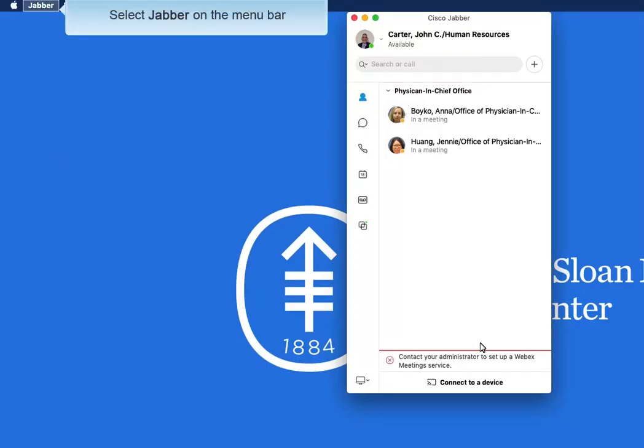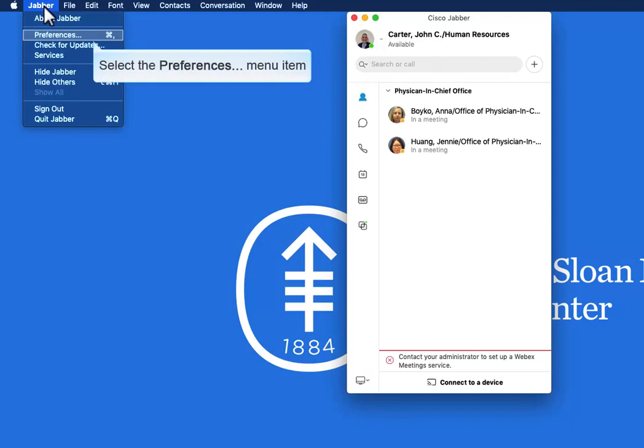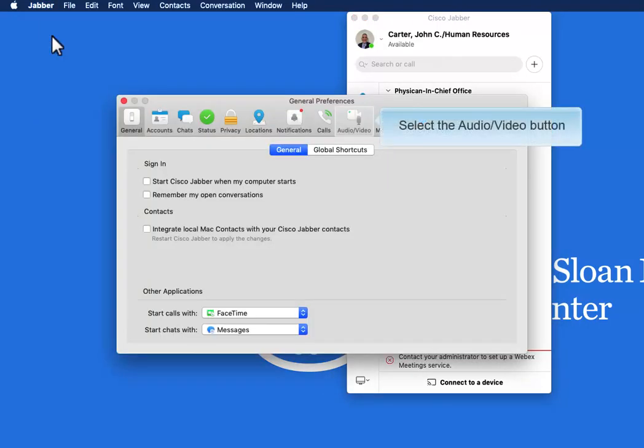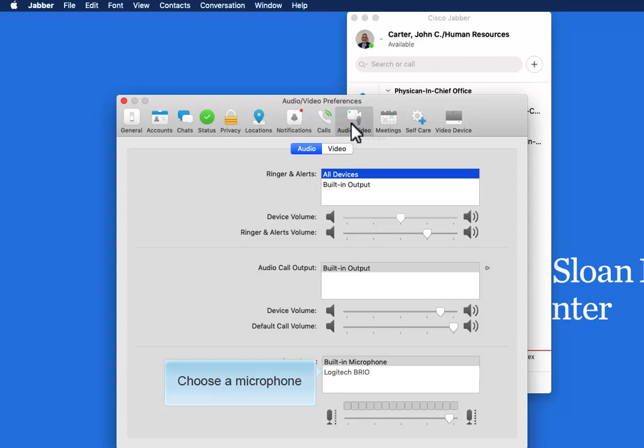To check video and audio preferences, select Jabber on the menu bar at the top of the screen. Select Preferences, and select the Audio-Video button at the top of the General Preferences window. You may have multiple audio devices such as webcams or plug-in headsets. Choose a microphone from the box at the bottom of the window.